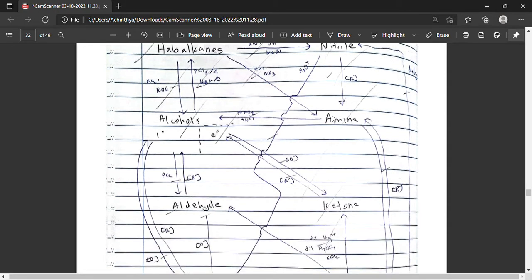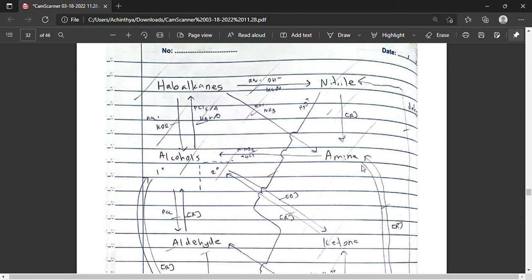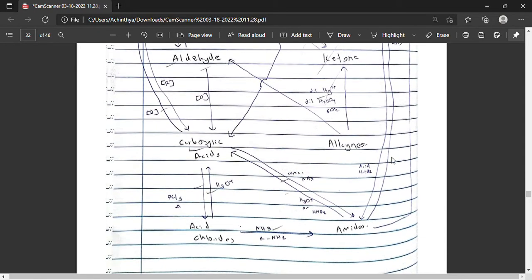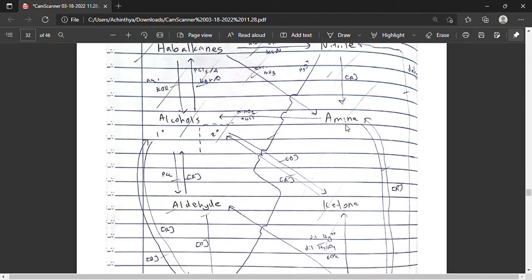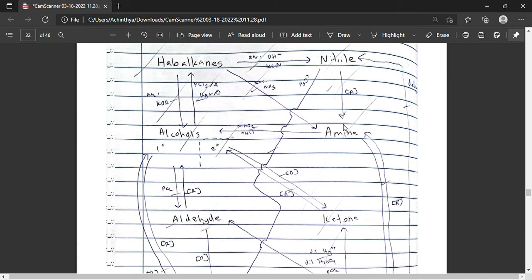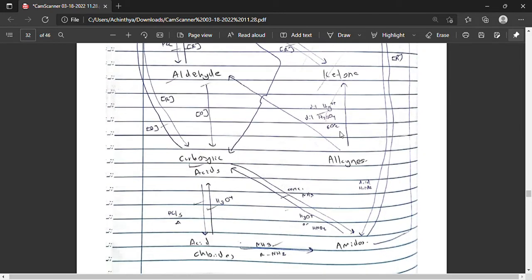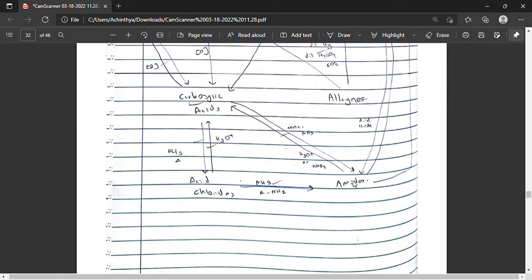Amines can be produced by adding a reducing agent into nitriles or adding excess ammonia into haloalkanes, and it can be done by reducing amides as well. Amides can be reduced into amines by adding reducing agents like lithium aluminum hydride. And if we were to add nitrous acid into amines, it can be converted into alcohol, while if we were to add acid halide into an amine, it will convert into an amide.